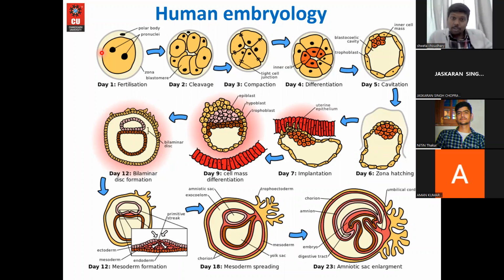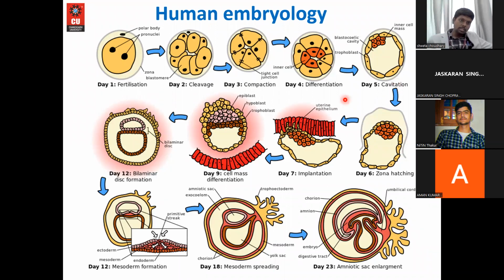Now I want to tell one really interesting thing. If you see the development of the human embryo, it all starts with fertilization, then it goes for cleavage, then some binding, then differentiation, cavitation. Cavitation is very important. Now listen, we are deuterostomes. That means we have two tubes. The organisms that have two tubes are called deuterostomes. We have one tube for the digestive system and one tube for the nervous system.